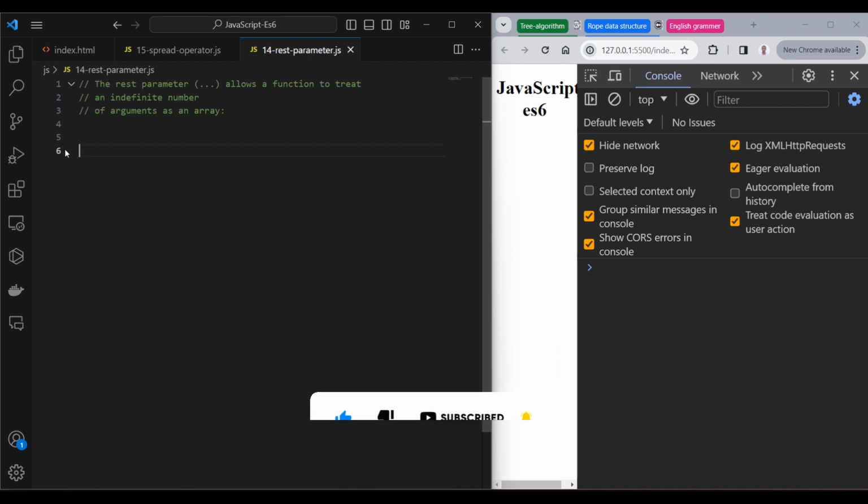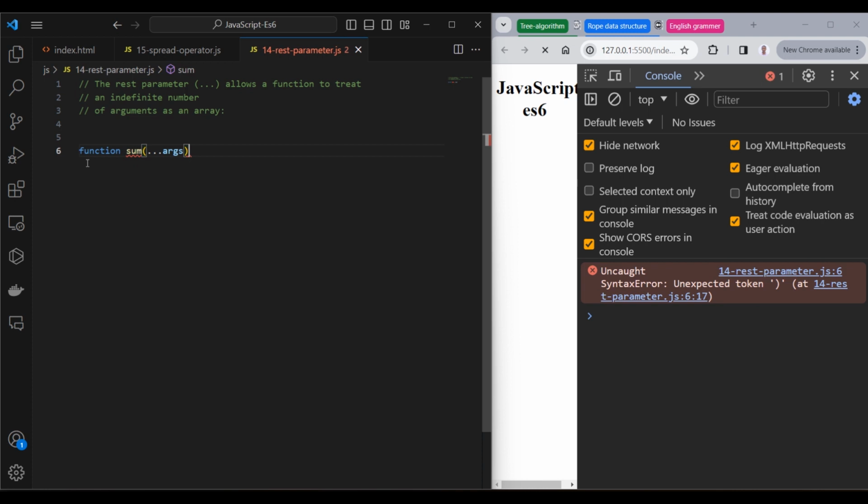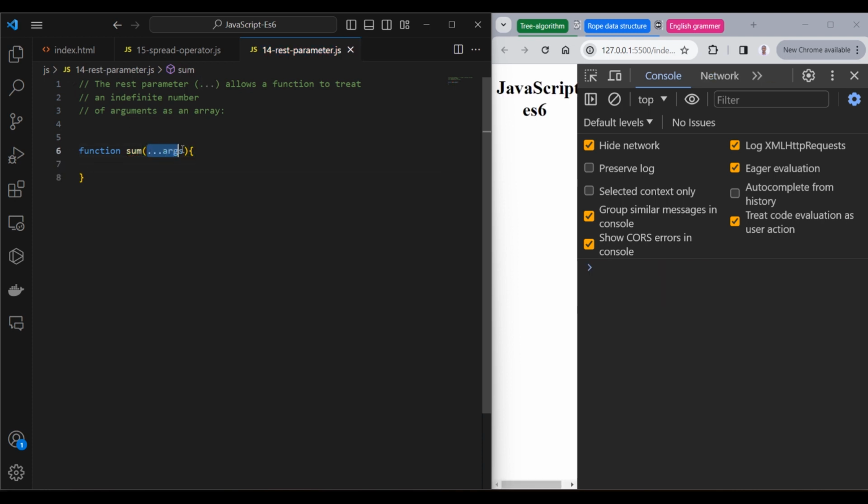A rest parameter is an argument that is passed to a function, and the function is going to treat it like a sequence of items as an array, like this. Suppose here we have a function sum. And then here we're going to use three dots, then args, and this argument here, this is what we call a rest parameter. And our function is treating it like an array.